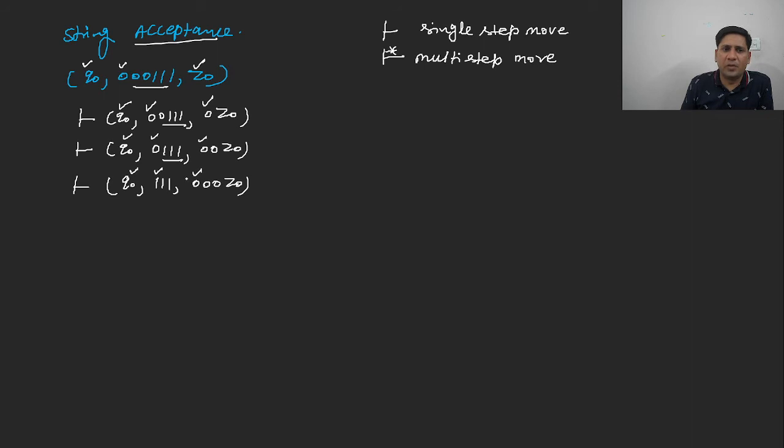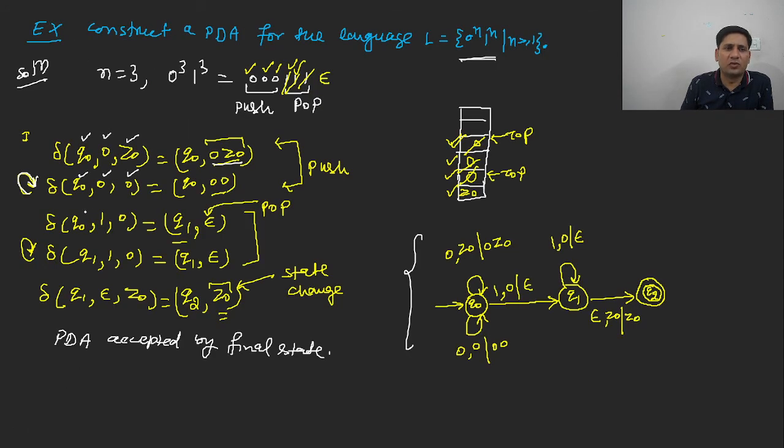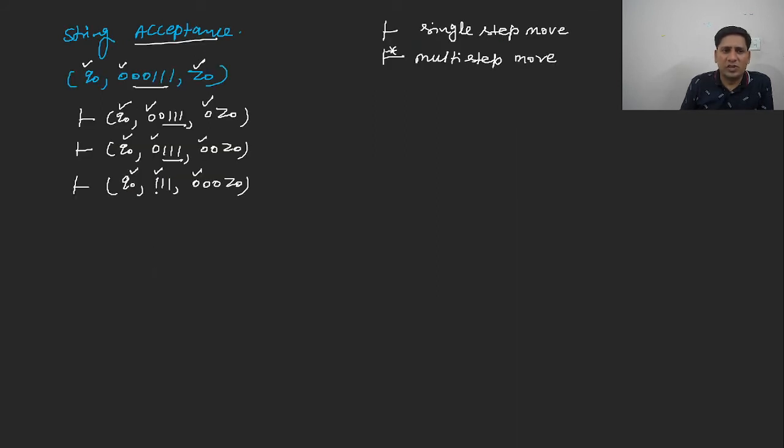Now you have Q0 as the current state, 1 is the input and 0 is the topmost symbol. Let us go back. Q0 is the current state, 1 is the input, 0 is the topmost symbol. So this transition function is applicable, and this is for the pop. And what will the state become? The state will change to Q1. So this will pop this 0. The configuration will look like Q1, with remaining string 11 and stack 00Z. It will represent Q1 11 00Z. Is it clear to everybody?